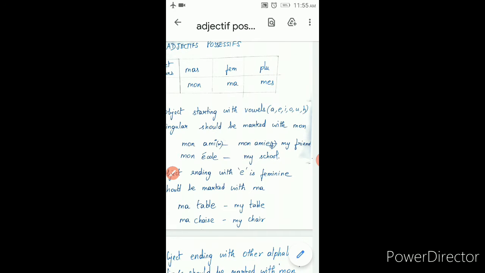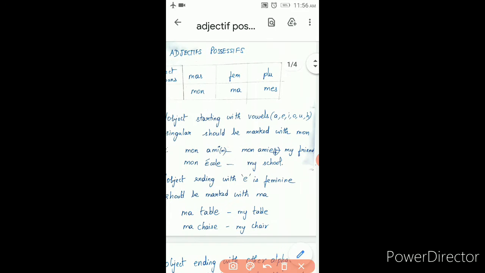Okay. Now, what is the meaning of this mon, ma, mes all together in English? It is my. Please keep this in mind. It is very, very important. So now, mon ami. Ami is starting with vowel A, and it is also singular. This is also singular. And for both, the meaning in English is my friend.